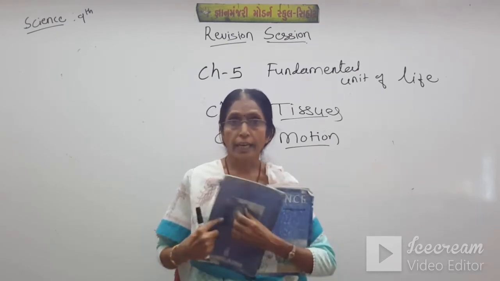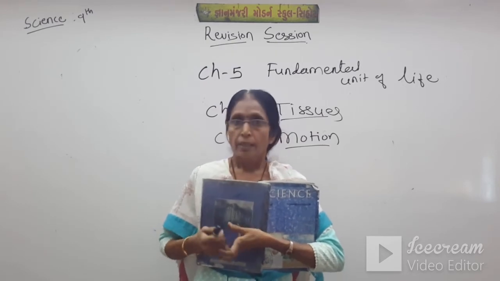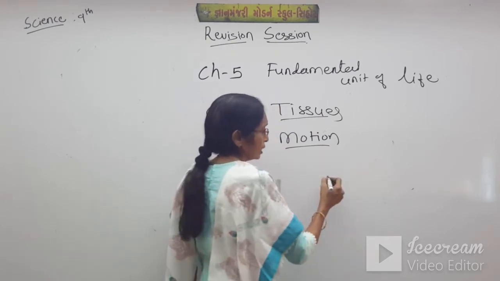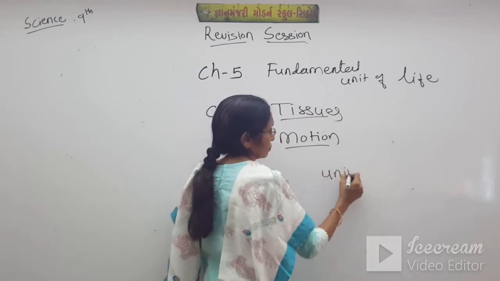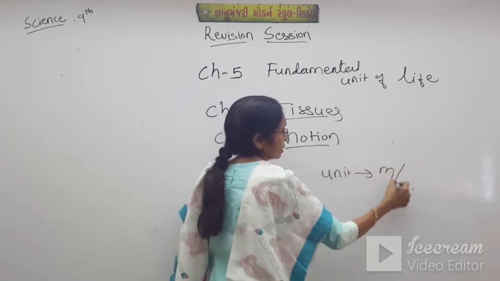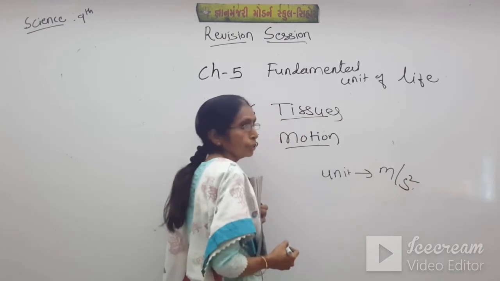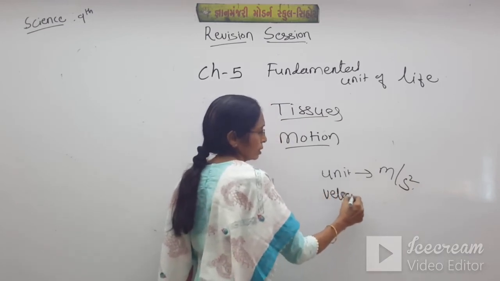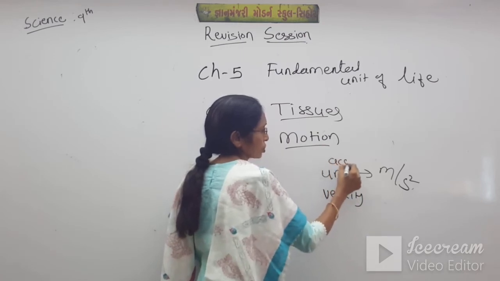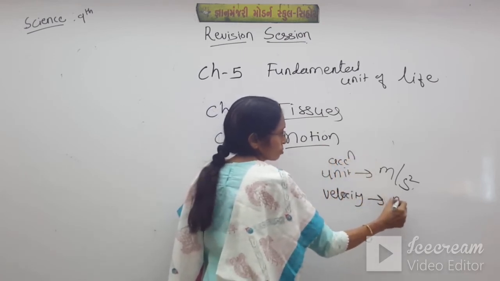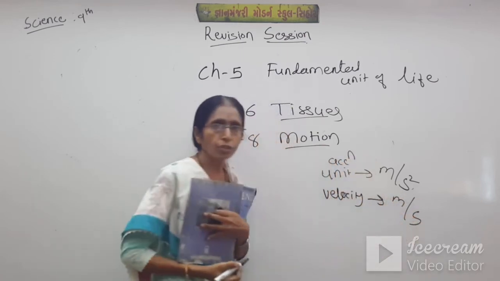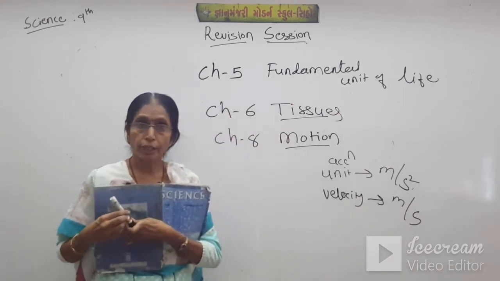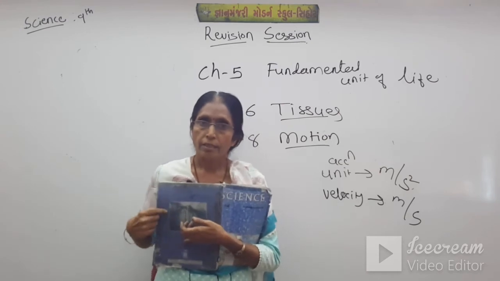Students, just see those videos. Rate of change in velocity is called acceleration, and its unit is meter per second square. Unit of velocity, this is acceleration, is just meter per second. Units of speed is just meter per second, but unit of acceleration is meter per second square.